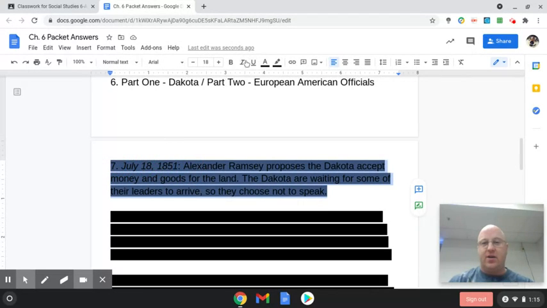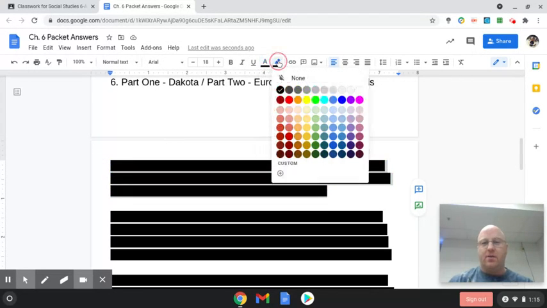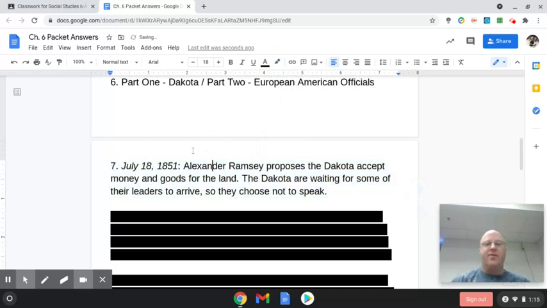So I have that here. So on the first day, what happened? Alexander Ramsey proposes the Dakota accept money and goods for the land. So he made an offer on that very first day. The Dakota, on the other hand, some of their leaders hadn't arrived yet. So they didn't want to meet and make any decision till all of their people arrived. So that's why it says here the Dakota are waiting for some of their leaders to arrive, so they choose not to speak. So nothing really happened that first day.